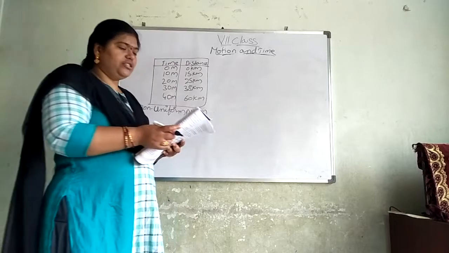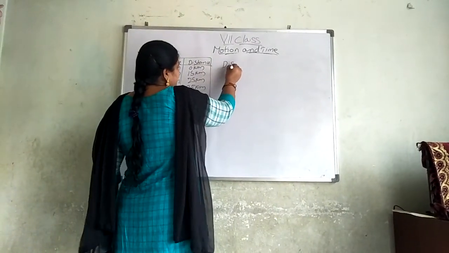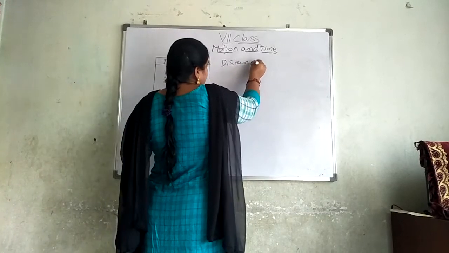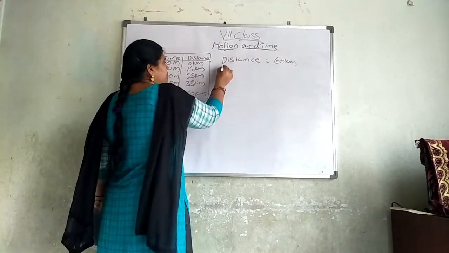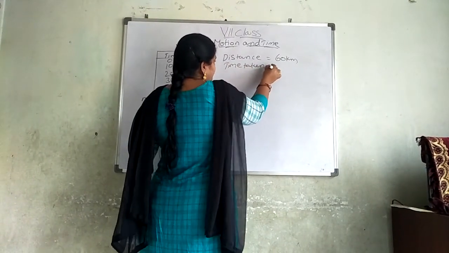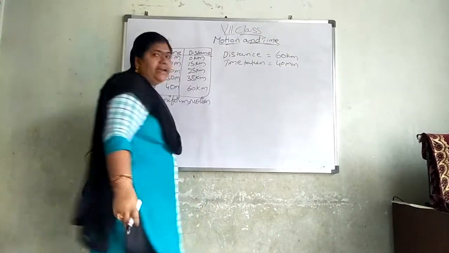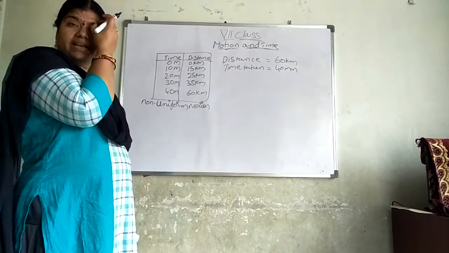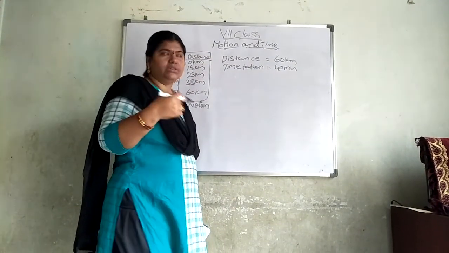What he is asking us to find is the total distance covered. Total distance is equal to 60 kilometers. Time taken is equal to 40 minutes. Now you can see here distance is in kilometers, time is in minutes, but I want time in hours.